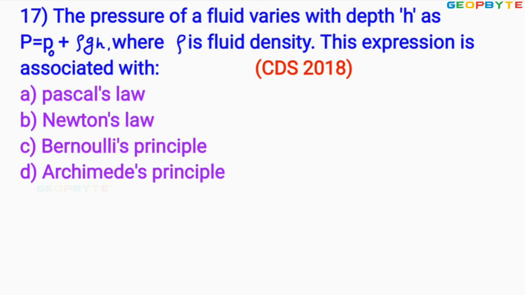Look at the 17th problem, asked in 2018 for CDS. The pressure of a fluid varies with depth h as P equal to P naught plus rho gh, where rho is the fluid density. This expression is associated with Pascal's law. According to Pascal's law, the pressure of the fluid remains constant in all directions as long as it is at rest. Anyhow, option A is correct. Let us move to the next problem.